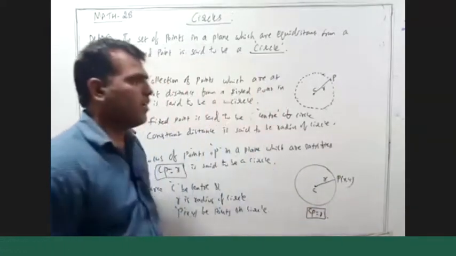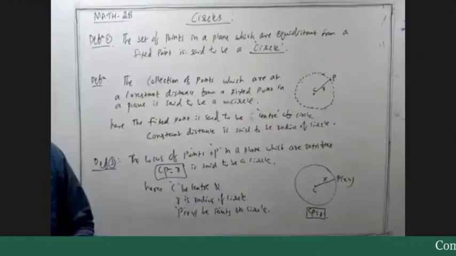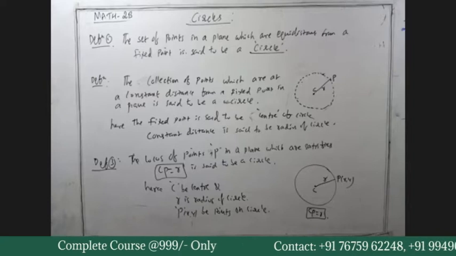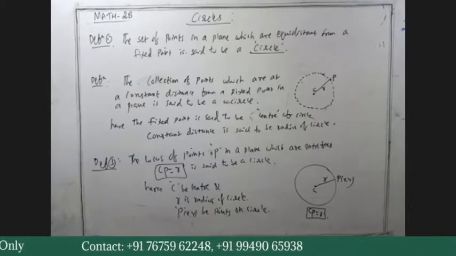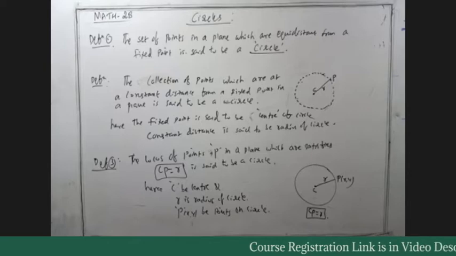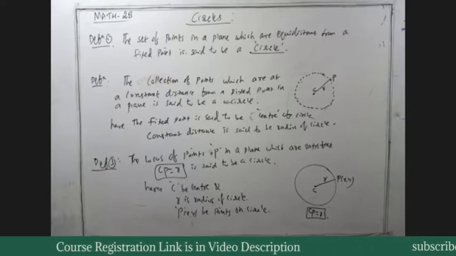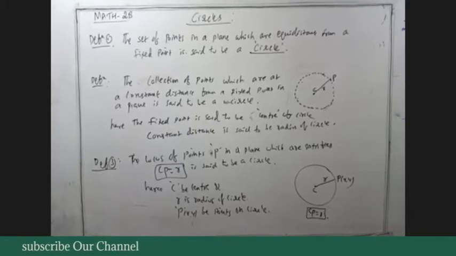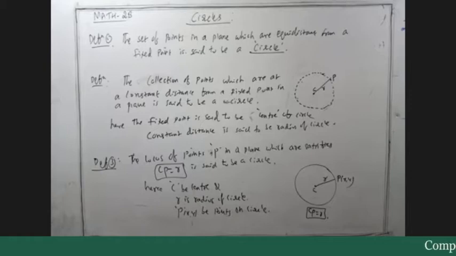Now as it is, write it down, 3 definitions. As it is, you can write it down, 3 definitions, students. Yes, collection of points equidistant from center.